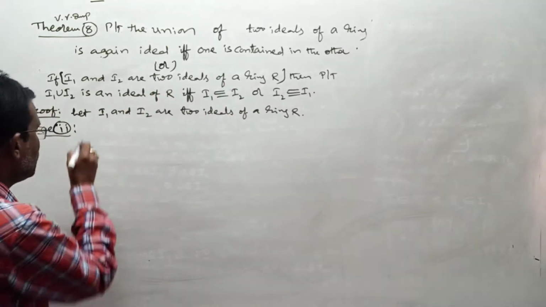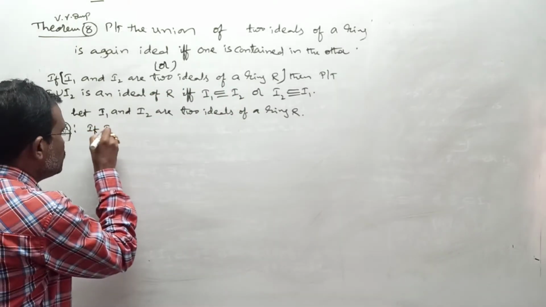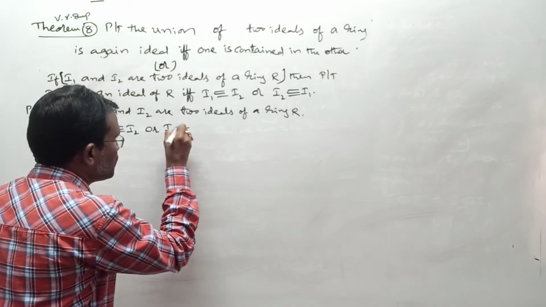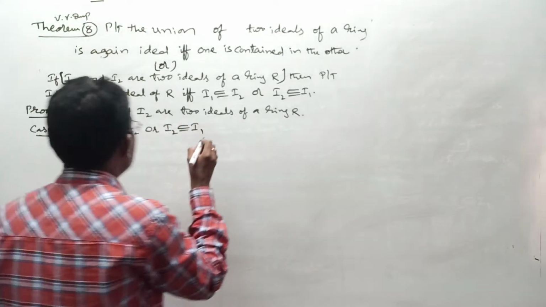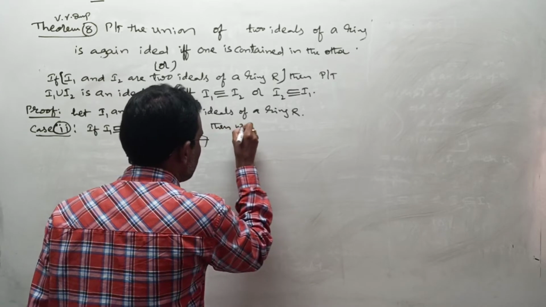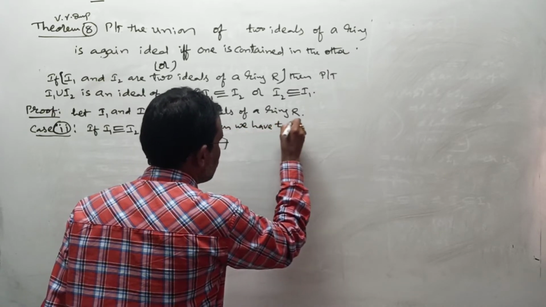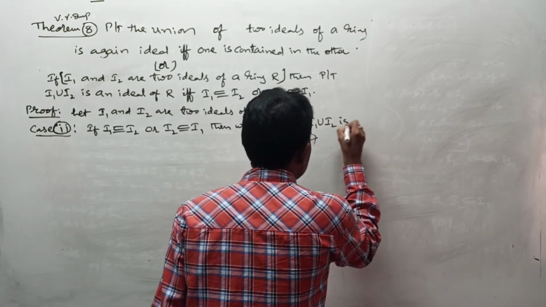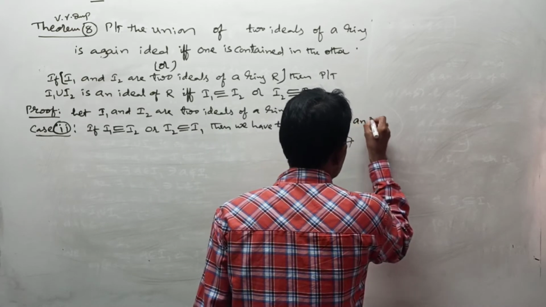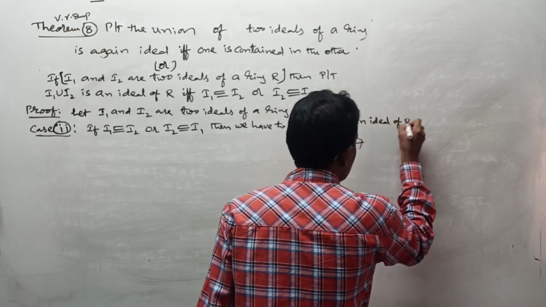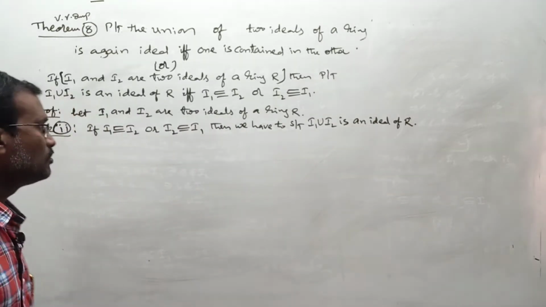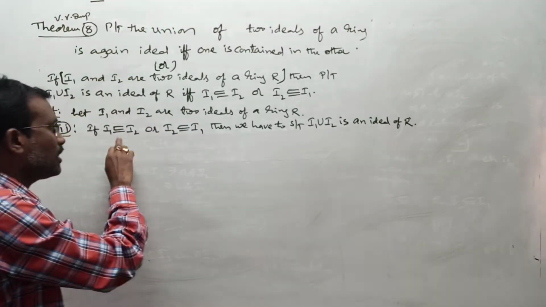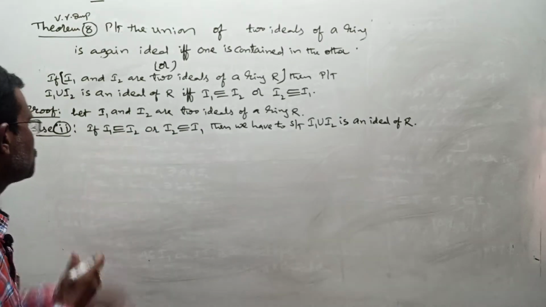Reverse order, I said. If I1 is a subset or equal to I2 or I2 is a subset or equal to I1, then we have to show that I1 union I2 is an ideal of R. Again here two conditions are available. In this condition you have to show this, and in this condition also you have to show this, because both are either-or conditions. First go for this stage.